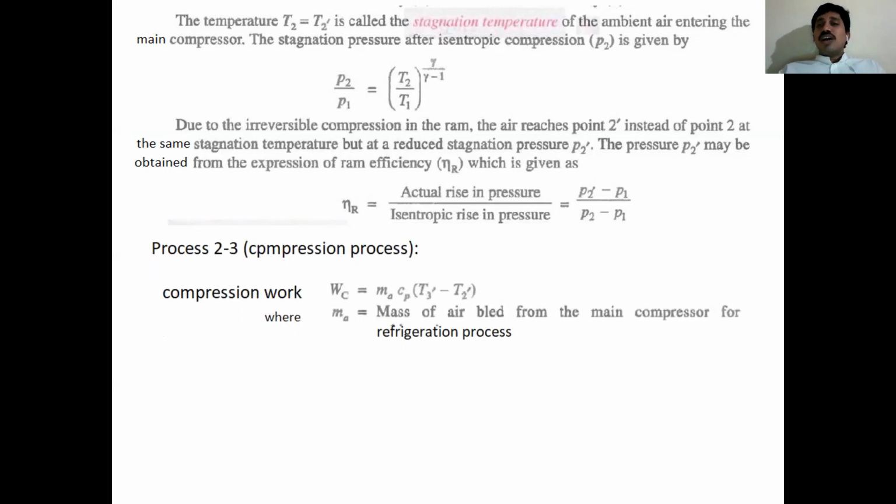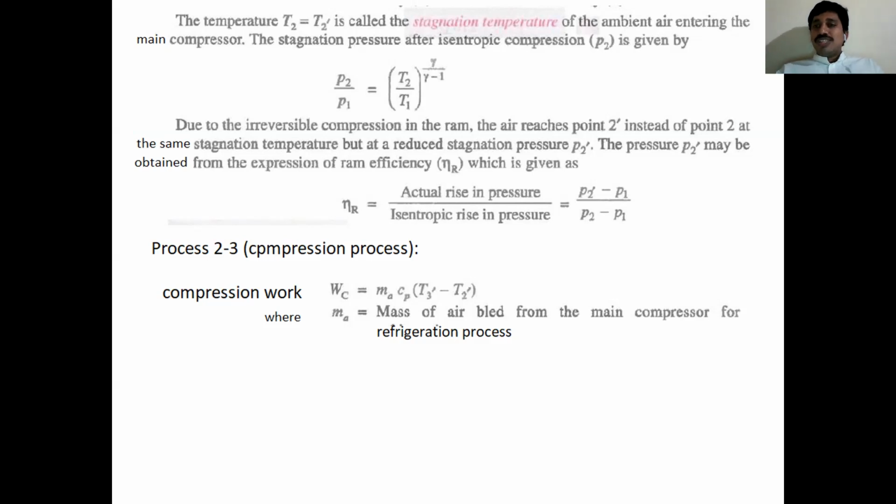The next process is compression. Sorry, that was a typing error. Process 2-3 is the compression process. When we go for the theoretical process, that is isentropic. When we go for the actual, adiabatic. For the actual case, I have written the equation.